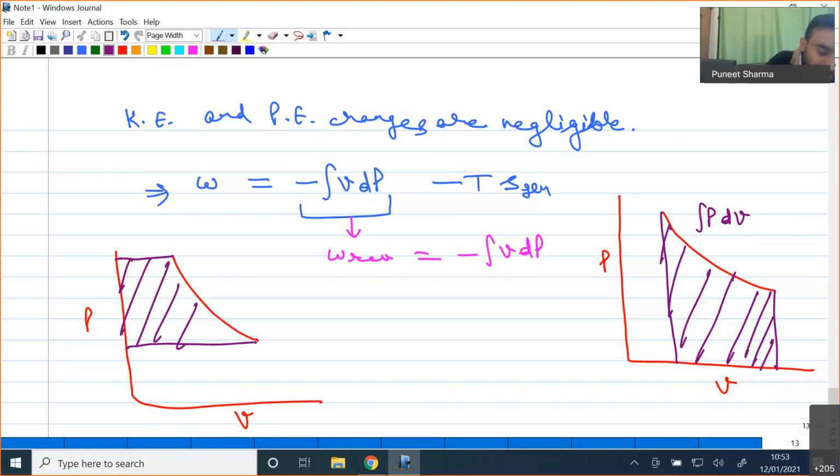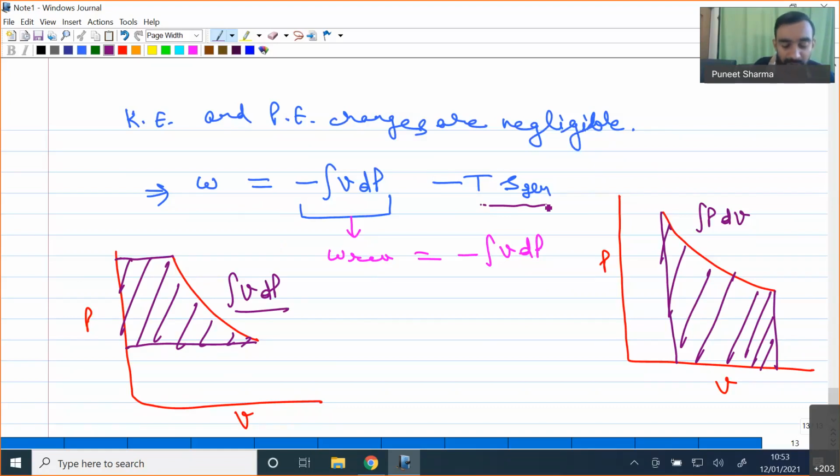This is the amount of work we have in our open system, and we have also come to know that in an open system our work is the reversible work minus the loss of work. So I can say that work done will be maximum in a reversible manner, and we will have some loss of work, and the rate at which work is lost depends upon the rate at which entropy is generated.